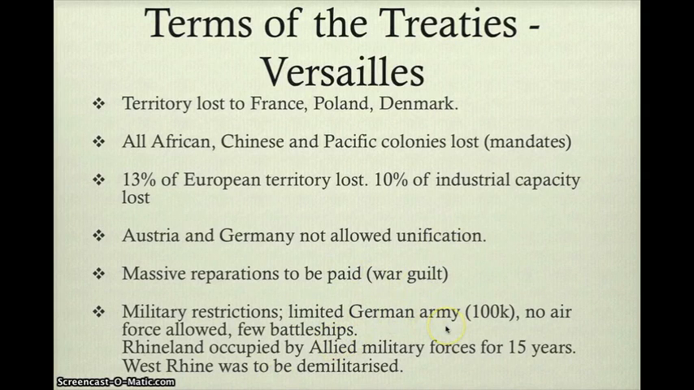Their army was limited to 100,000 men. They weren't allowed an air force, and only a few battleships were allowed. The Rhineland also was occupied by Allied military forces for the next 15 years. And finally, the West bank of the Rhine was to be demilitarized.